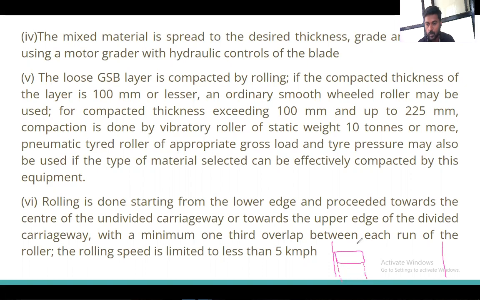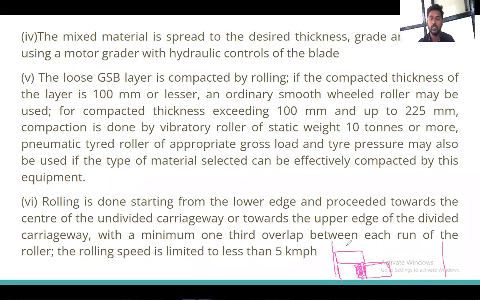Means what? Now, this much layer is rolled. After rolling this stage, I have to go with a minimum 1/3 portion more to be rolled. This should be the overlap of the rolling.